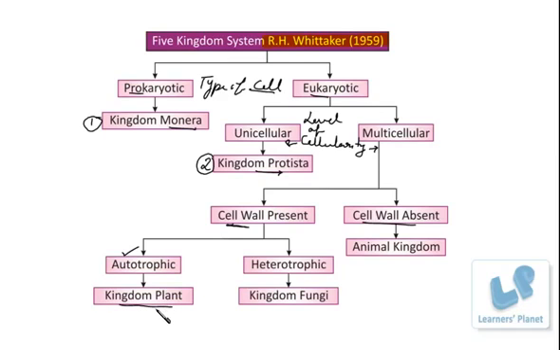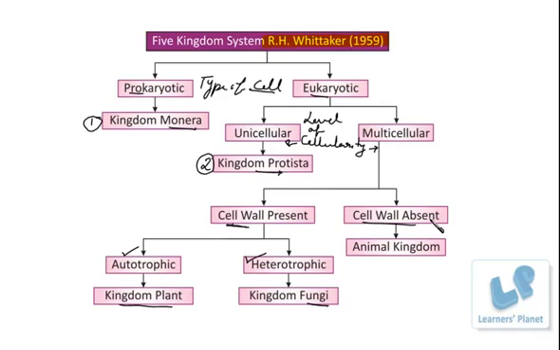and that is known as the plant kingdom. Besides this, another group has the cell wall, but it is not autotrophic. It cannot synthesize its own food. Rather, it obtains food from outside. So such heterotrophic organisms which have a cell wall and are eukaryotic and multicellular are all placed in a single group, and that group is known as fungi.